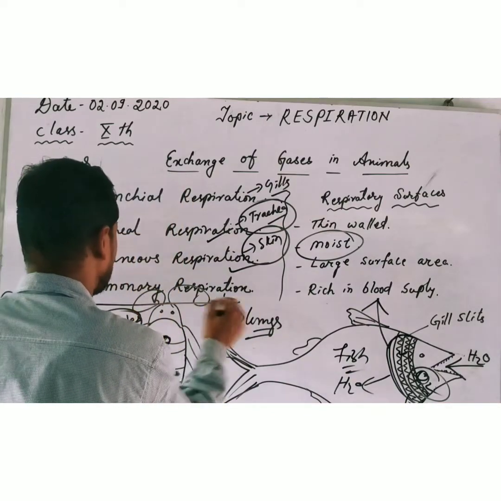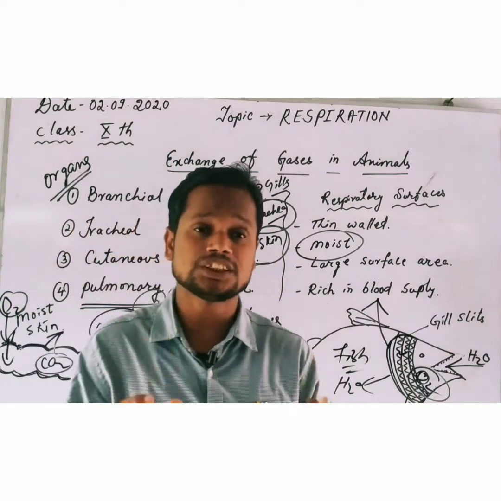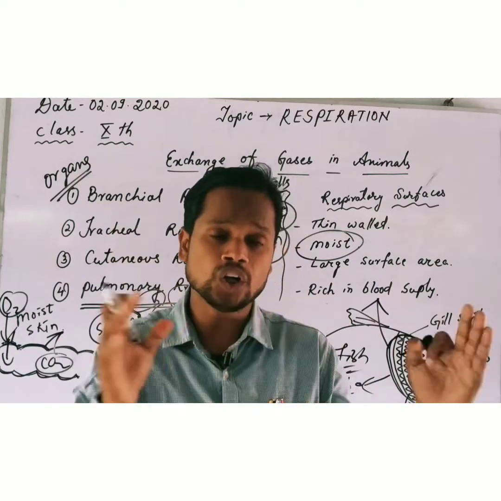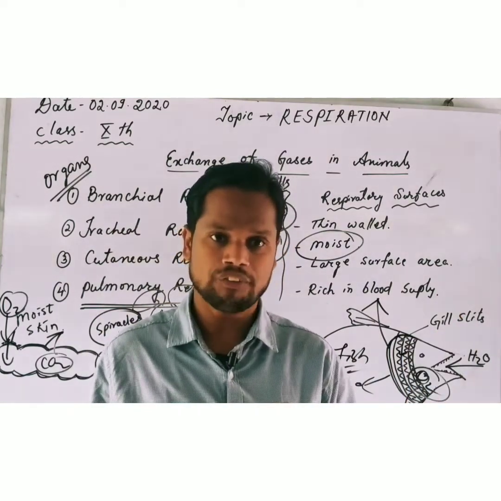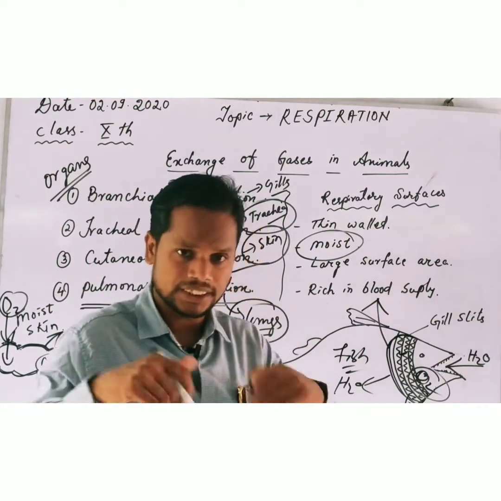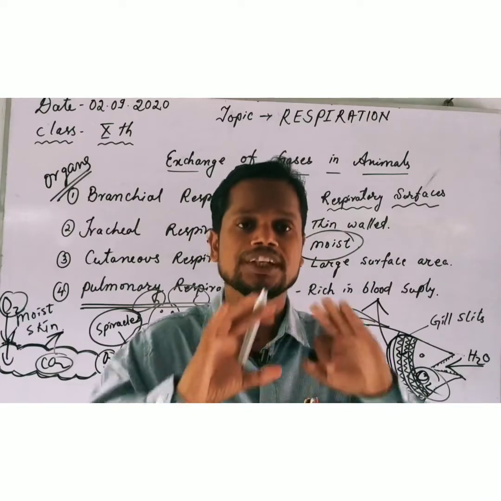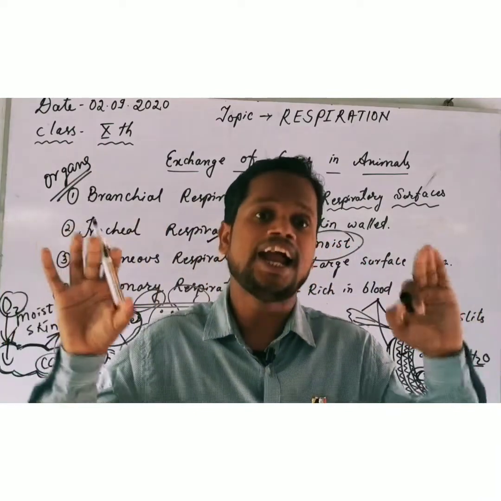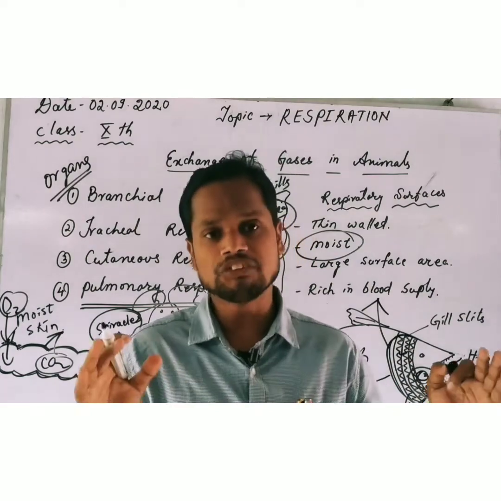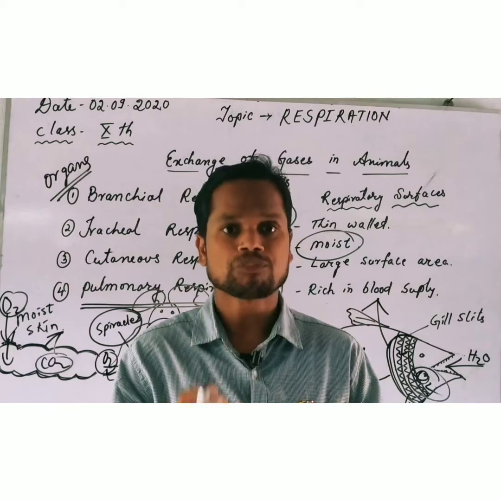Last but not least, that is pulmonary respiration. Pulmonary respiration is the most important type of respiration, and it is seen in almost all higher groups of organisms. And that happens by the help of lungs. In the next part, we will study the human respiratory system in great detail, and structure, function, mechanism, everything we will discuss. It will take a long period. Okay, until then you wait.